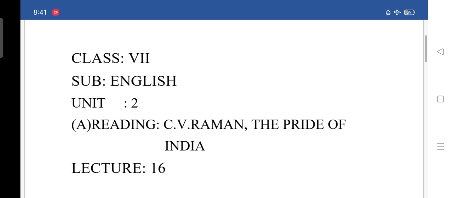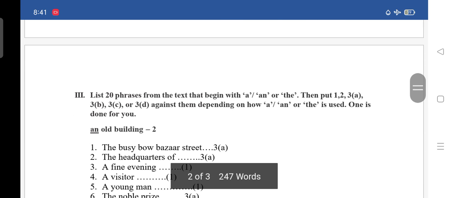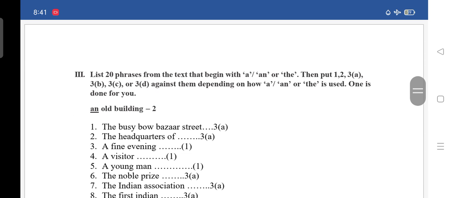Raman, The Pride of India. So, today we are going to continue the remaining part of the grammar. If you see in your textbooks, Roman number 3: list 20 phrases from the text that begin with a, an, or the. Then put 1, 2, 3A, 3B, 3C, or 3D against them depending on how a, an, or the is used. One is done for you.